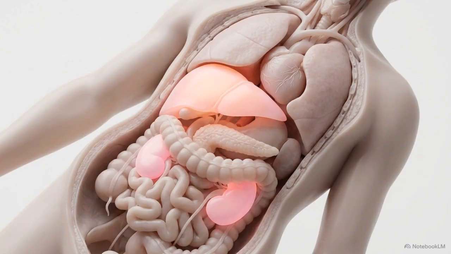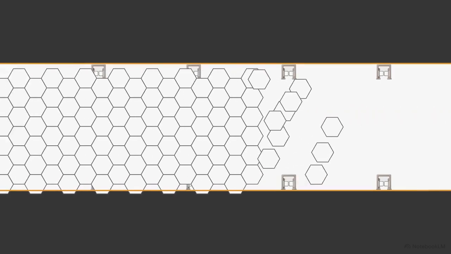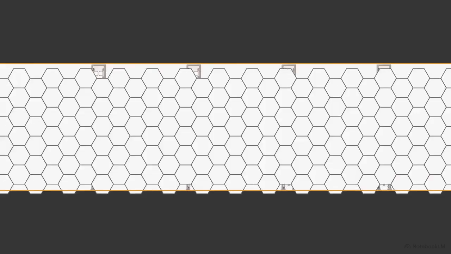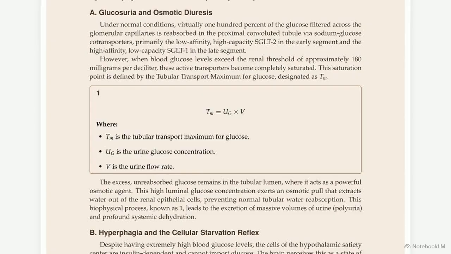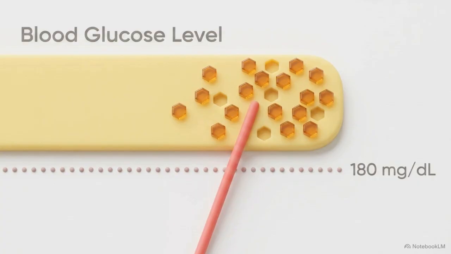While the liver drives acidosis, a parallel crisis unfolds in the kidneys. The extreme concentration of extracellular glucose eventually overwhelms the sodium-glucose cotransporters responsible for reabsorption. This saturation point is defined as the tubular transport maximum for glucose. It represents the physical limit of the kidney's ability to pull glucose back into the bloodstream. Once blood glucose levels exceed approximately 180 milligrams per deciliter, these transporters are completely saturated. The excess glucose remains trapped within the renal tubules.